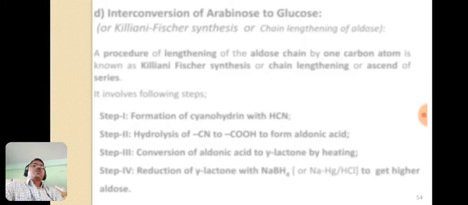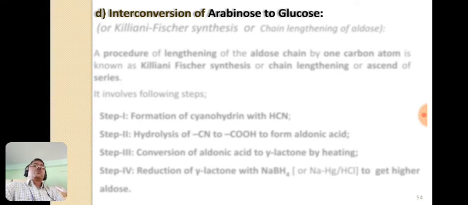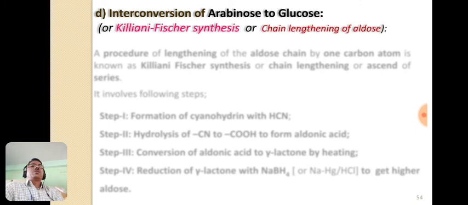Now let's see the next interconversion, arabinose to glucose. Arabinose consists of 5 carbon atoms, and glucose contains 6 carbon atoms. Therefore this interconversion is known as chain lengthening of aldose. Both contain the aldehyde functional group, so it is also known as chain lengthening of aldose, or the Kiliani-Fischer synthesis.